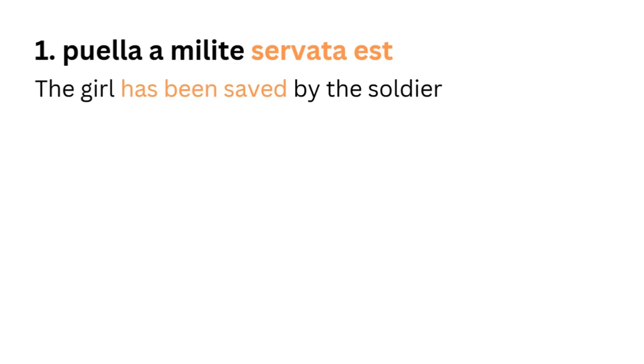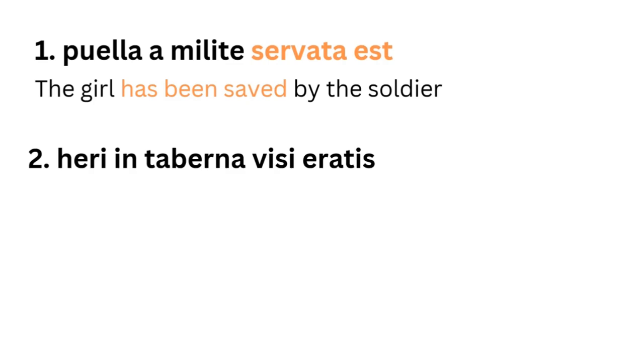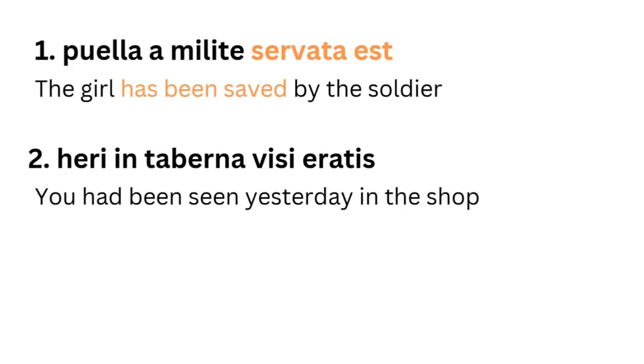Servata, by the way, because I'm talking about the girl. She's the nominative and the ending has to therefore be feminine. Heri in taberna visi eratis. You had been seen yesterday in the shop. Visi eratis is a pluperfect passive verb. This is using the fourth principal part, the PPP, plus the imperfect tense of the verb to be, which is eratis. In this case, I'm talking to more than one person. Visi eratis, you plural, had been seen.